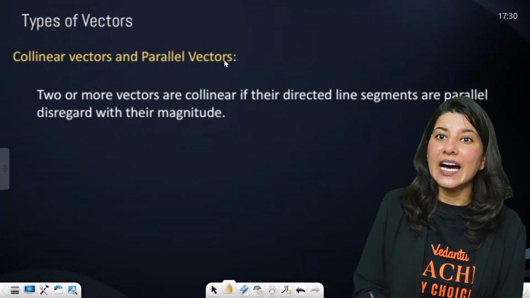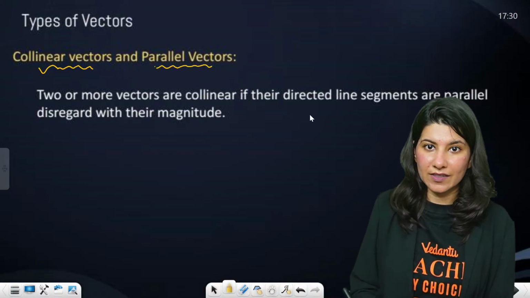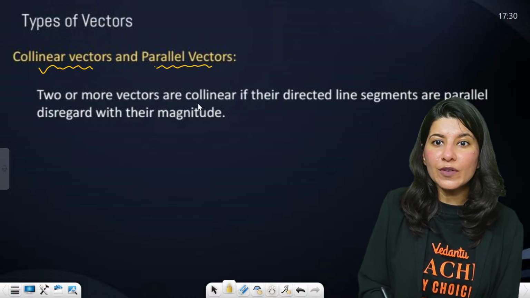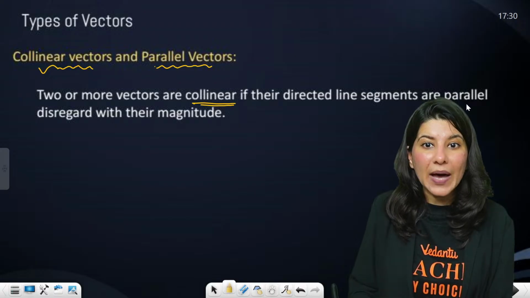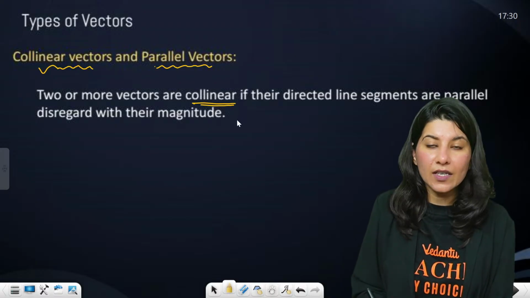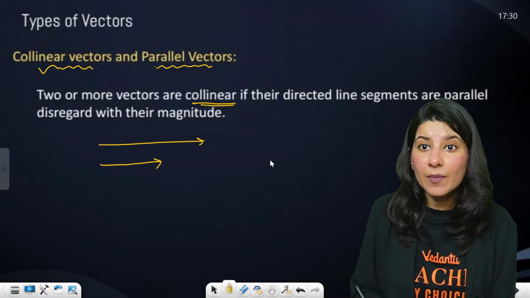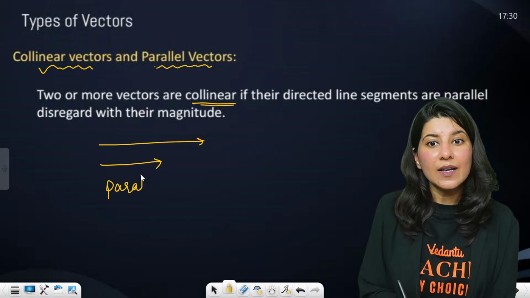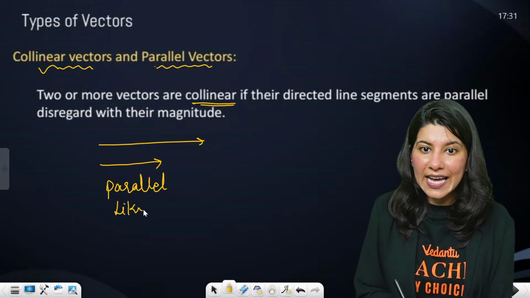Now, another type is collinear vectors or parallel vectors. Two or more vectors are collinear if their directed line segments are parallel, disregarding their magnitude. Basically, these two vectors are different in magnitude, but can you see these two are parallel vectors? So parallel means collinear, and we also call them like vectors.